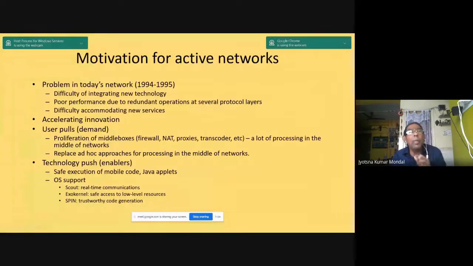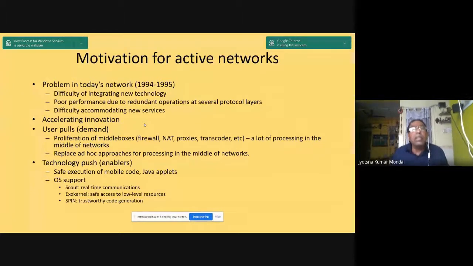The problem is the difficulty of integrating new technology. When I am buying a switch, I cannot change the software provided by the software vendor. I cannot change the routing table. I cannot change the performance. I cannot change the control of congestion.